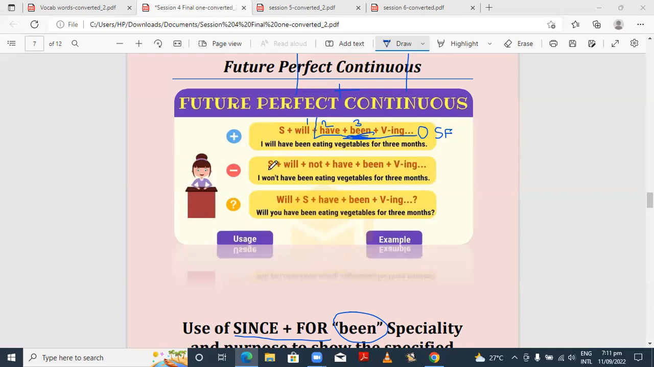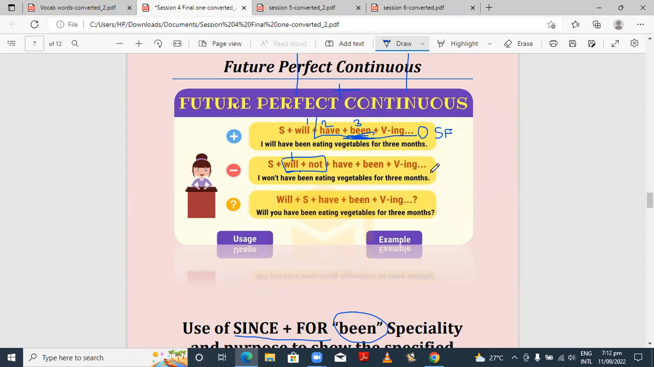In the negative one, first comes the subject, then comes will, the first helping verb. And after will, after the first helping verb, I told you if you want to add something, you can add it after your first helping verb, which is will plus not. So what is the contraction of will not? Write in the chat box. The contraction of will not. Won't. Yes,